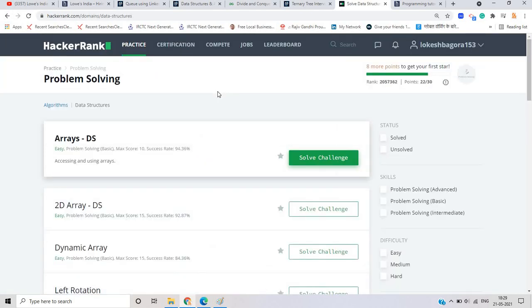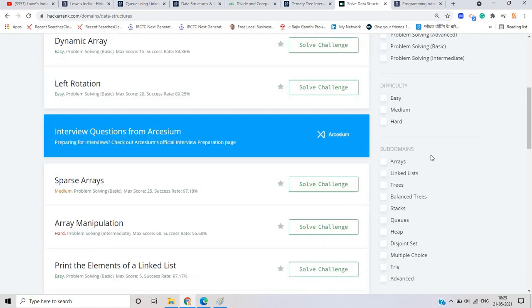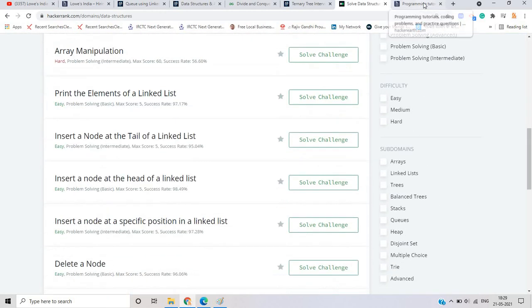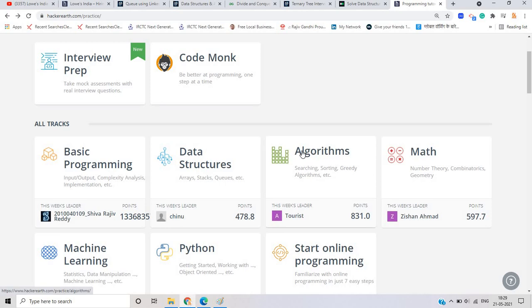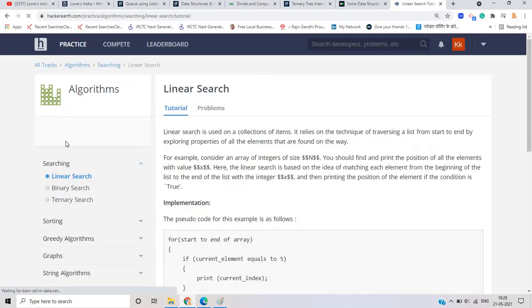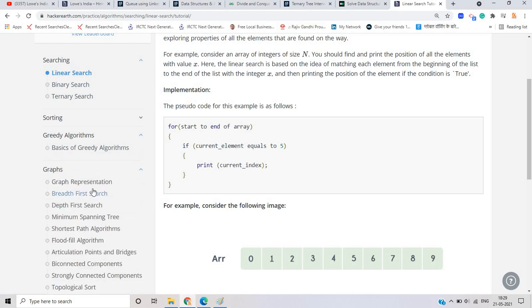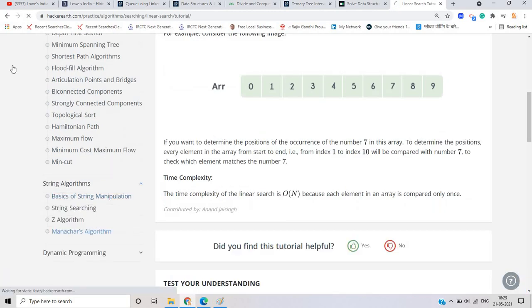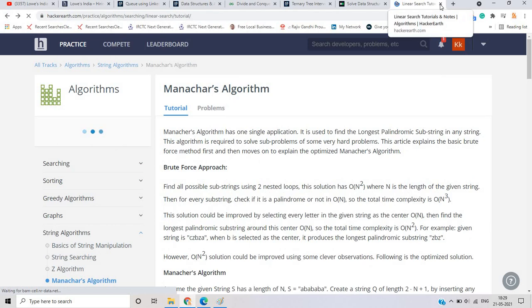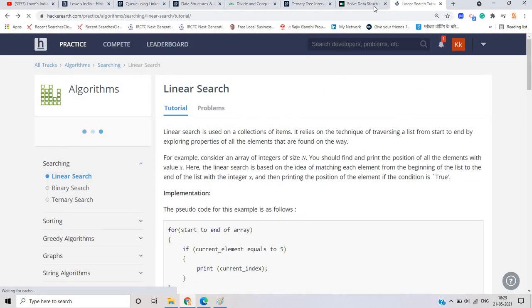Just practice that section in particular languages, because in the Lewis India hiring hackathon, many languages are present, like Java, C++, Python. You can see the different sections. If I talk about the HackerEarth platform, there are many questions related to algorithms, also graphs, strings and dynamic programming. You can see the different questions on that platform.